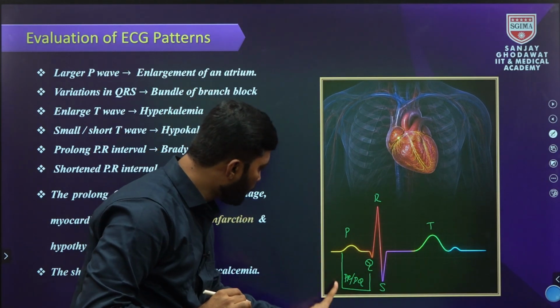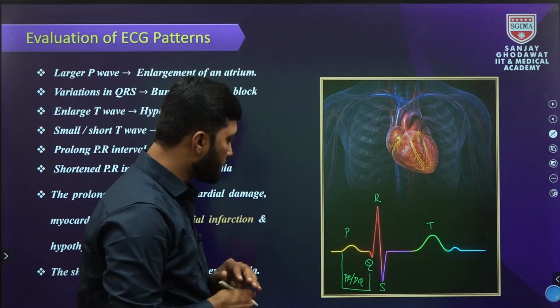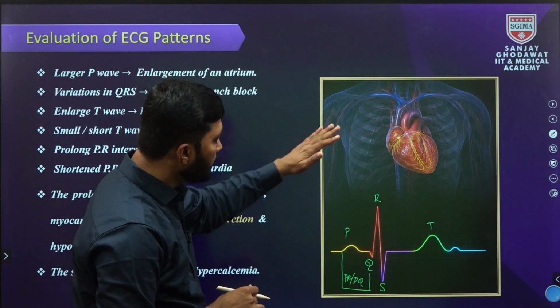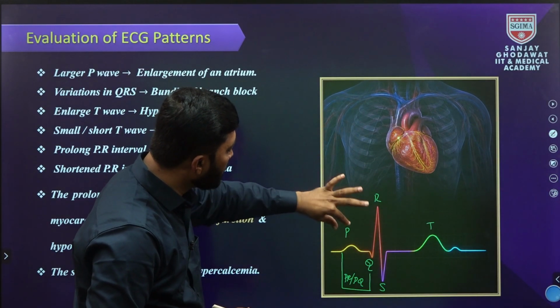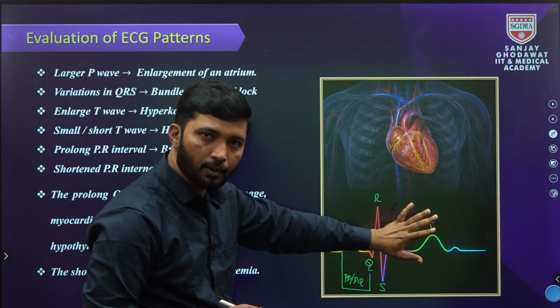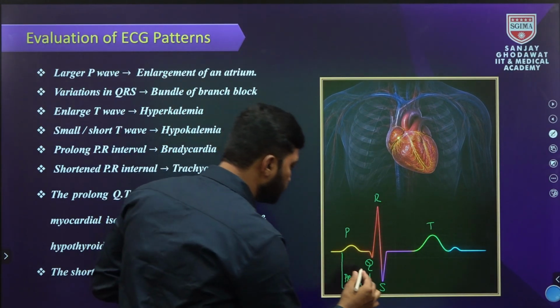from the beginning of P to the beginning of the QRS complex. The PR interval represents the duration from the beginning of P to the beginning of the QRS complex, that is the PR or PQ interval.